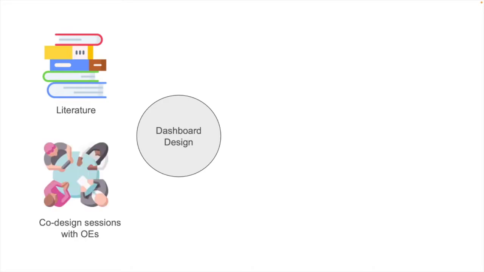To do this, we first do the dashboard design. We leveraged prior literature to prioritize the recommendations to be included in our dashboard. We also worked closely with OSS experts, OEs, who understand the project practices and communicate regularly with OSS participants. This resulted in the design of project growth recommendations, which help attract new contributors.